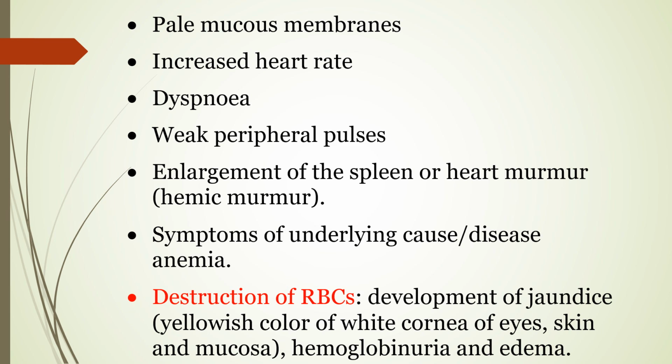The skin and mucosa also become yellowish. If there is more hemolysis, there is appearance of hemoglobin in the urine, hemoglobinuria. Urine becomes red, and overall general edema of the tissue is also observed.